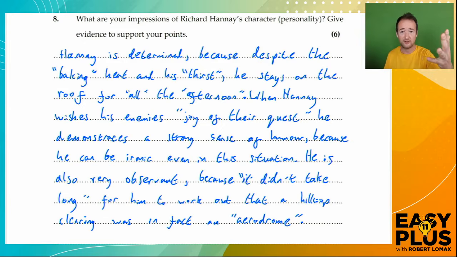He's also very observant because it didn't take long for him to work out that a hilltop clearing was in fact an aerodrome. And that's how, if you use the clear system I've suggested of going through the text, looking for points where the character says or does something, noting the personality trait, then choosing your best, easiest to write about, 3 points in this case because it's a 6-mark question, and then putting them together with a really good answer structure, you end up with something really good that you can be absolutely confident will get the marks. It's taken quite a long time to explain, but when you're good at this system, it's really, really quick and simple to apply in an exam.